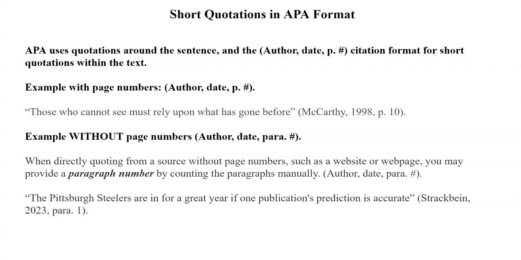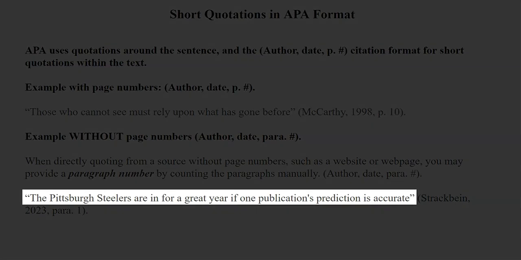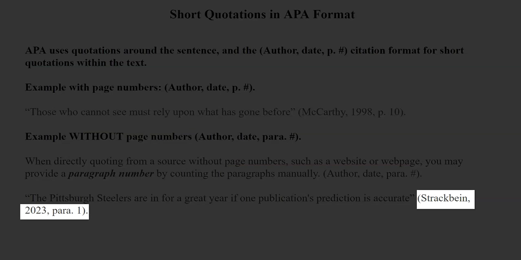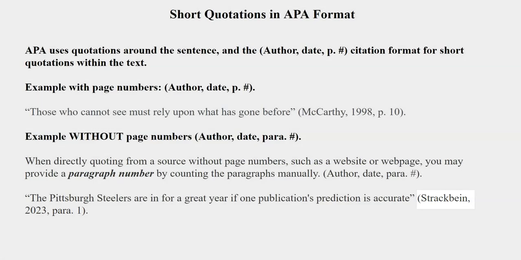Let's take a look at our example. Once again, we put quotations around the sentence. "Pittsburgh Steelers are in for a great year if one publication's prediction is accurate." This is followed by our in-text citation, which begins with a parentheses, then author, comma, date, comma, paragraph number, close parentheses, then the period. Parentheses, Strackbean, comma, 2023, comma, paragraph number 1, close parentheses, then the period. And that will be our last example in this short quotation video.